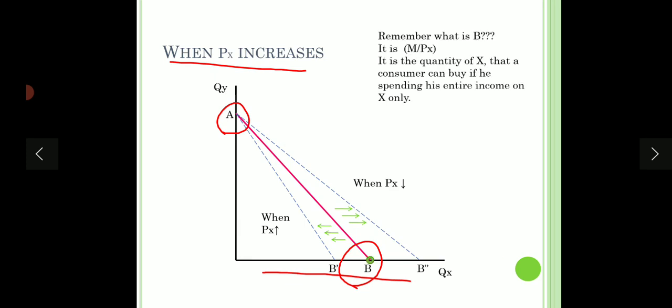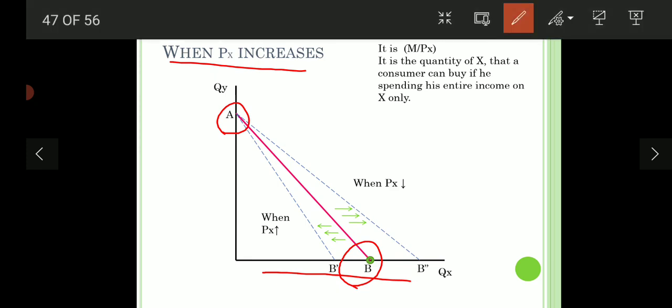So just to sum it up, always remember what this quantity is. This is M upon PX. That means it is that quantity of X which a consumer is buying if he is spending his entire income on X. He is not buying any quantity of Y over here on this line because on the x-axis Y is 0. So this is that quantity of X which a consumer is buying if he is not purchasing any quantity of Y.